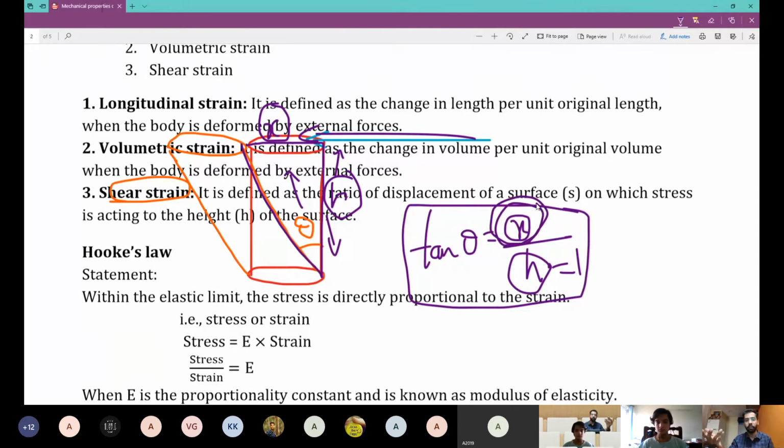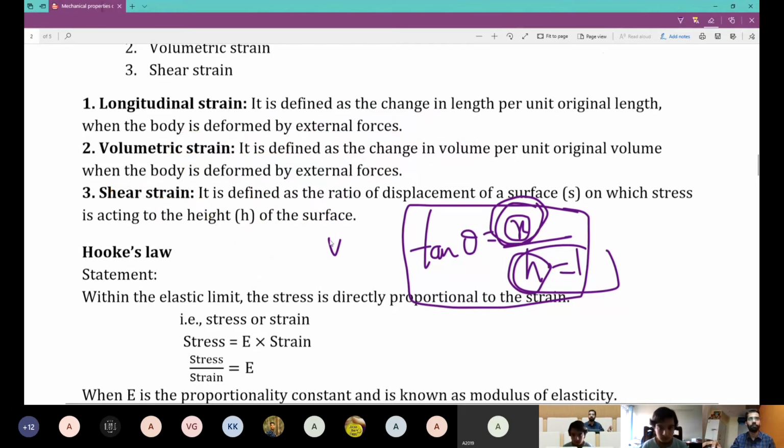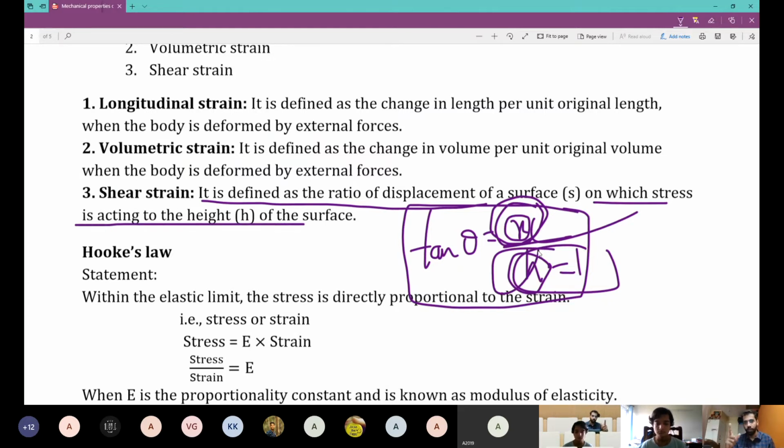So tan theta equals x by h. It is defined as the ratio of displacement of the surface x on which stress is acting to the height h of the body. x is the displacement of the upper surface on which force is applied, divided by the height of the body. Understood?